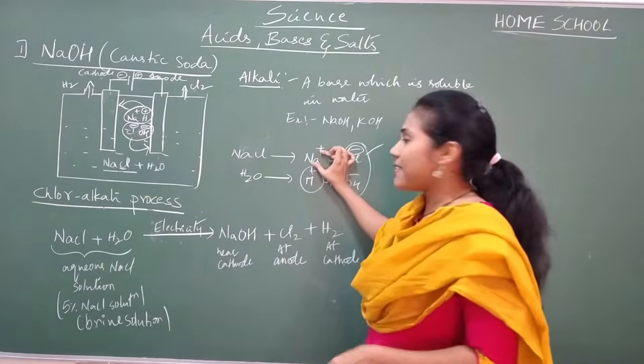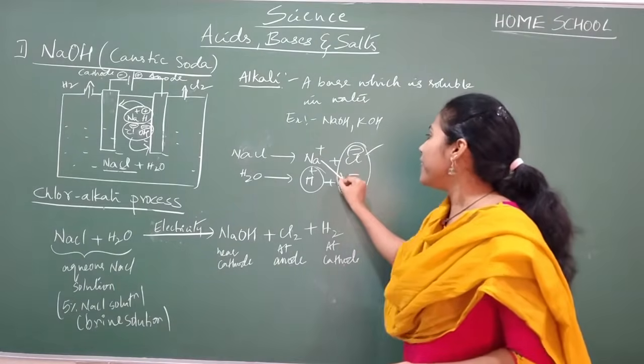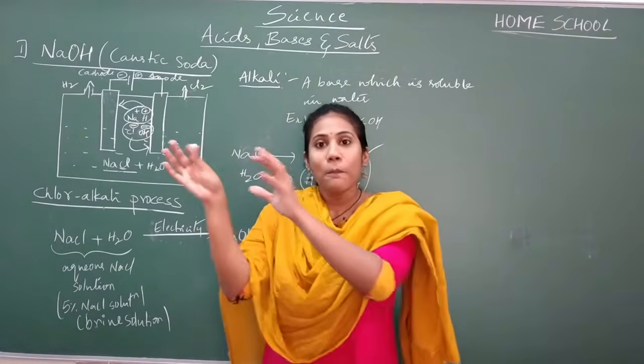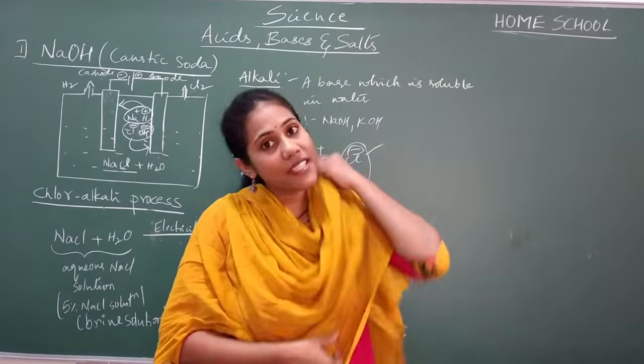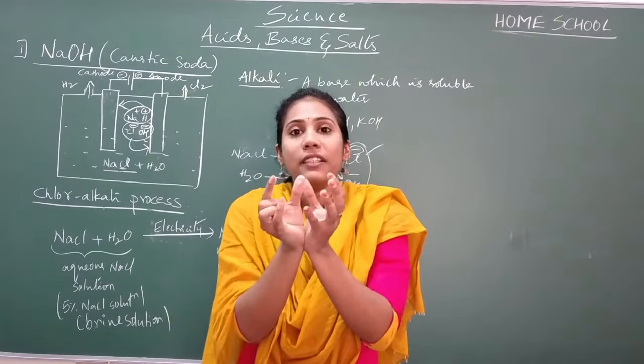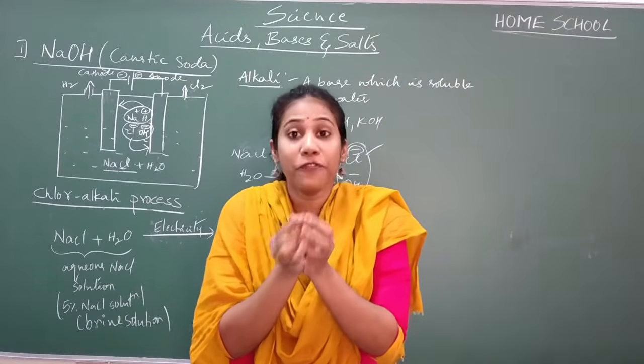So Na+ is a positive part, OH- is a negative part, so definitely they can combine with each other. No? I told you, always in chemistry, positive guys will get attracted towards the negative guys. So whenever positive and negative guys are near each other, they will quickly combine to form a compound, if the chance is there.